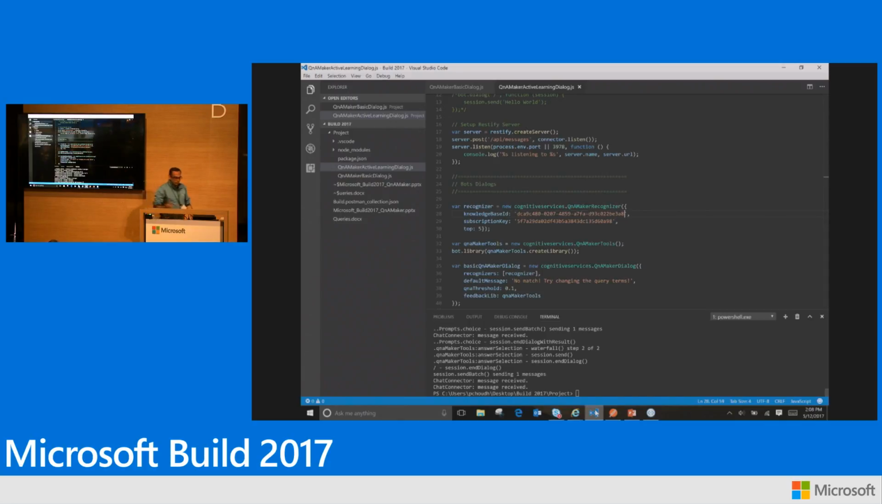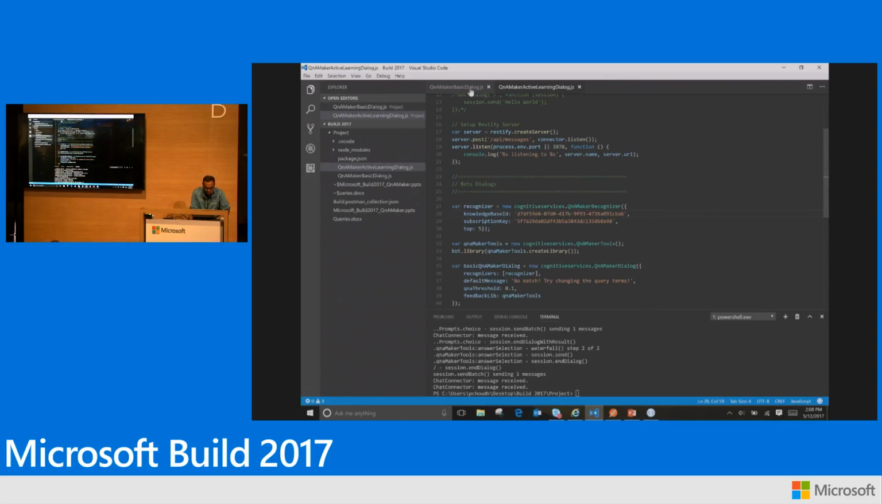So what I'm going to do is replace the knowledge base ID here, and that's my subscription key. So that's how your KB is protected. It's a pair of knowledge base and subscription key GUIDs. And I save this.